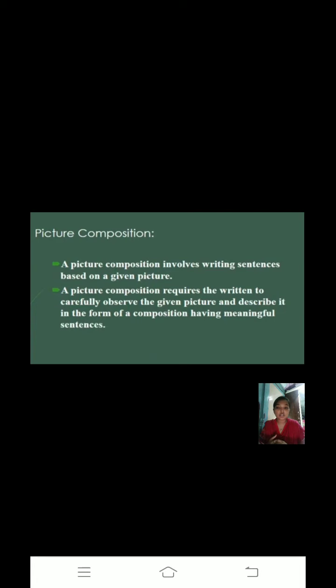Before writing, you should first observe the picture very nicely. What are the different things you see in the picture? First observe the picture, and then write a meaningful composition on it.